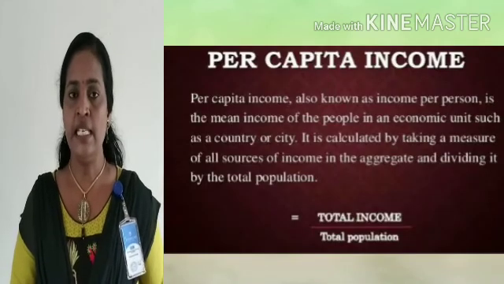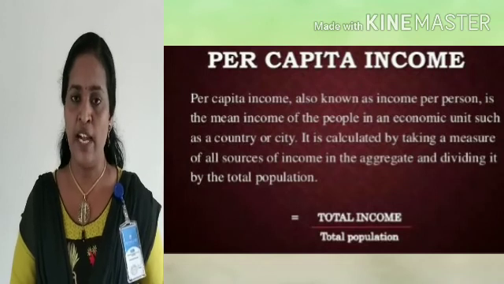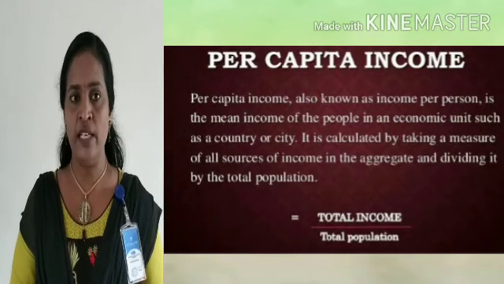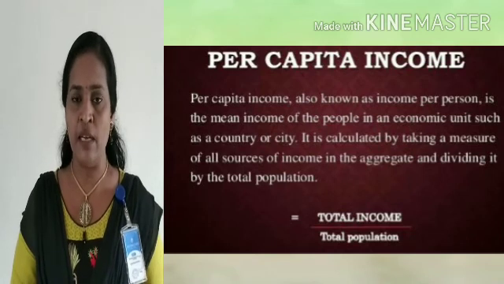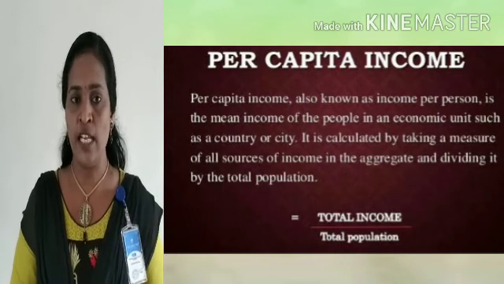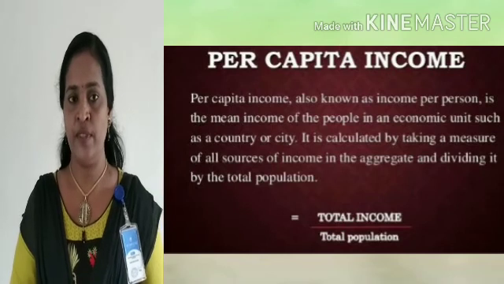It is calculated by total income divided by total population. How can we calculate the per capita income? Per capita income equals national income divided by total population. Total income means national income.